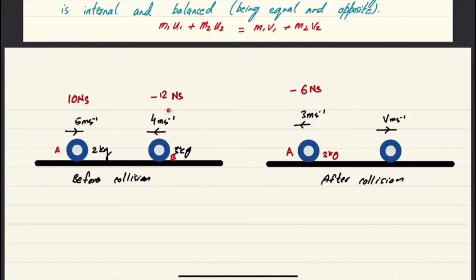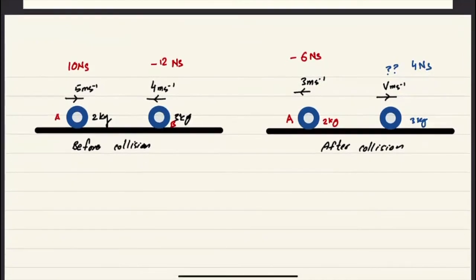So if you could see, what's the total momentum here? Minus 2. So what should be the total momentum here? That should still be minus 2. So if total momentum has to be minus 2, I can figure out that B's momentum after collision has to be 4 Newton seconds, so that the total momentum is conserved. And if it is 4 Newton seconds, and if I know its mass, then I can find the velocity. That would be 4 upon 3.